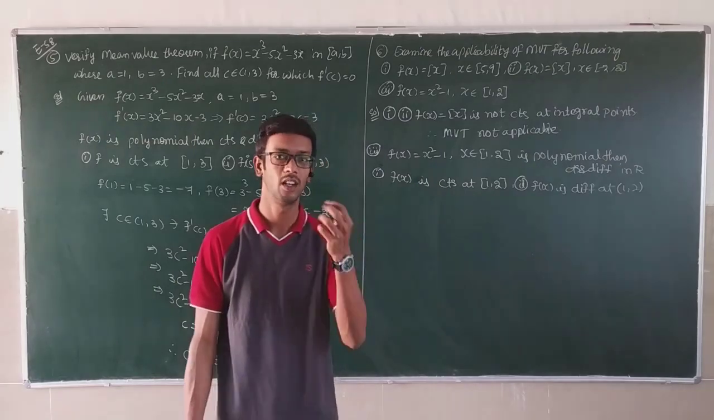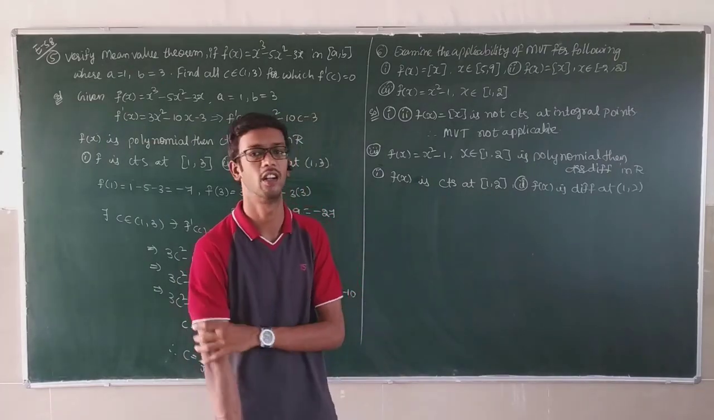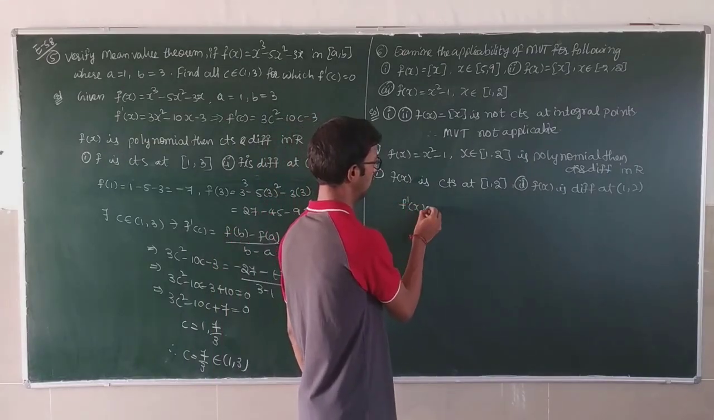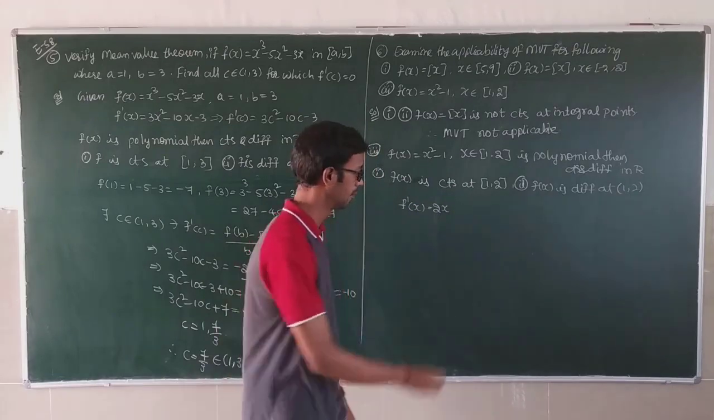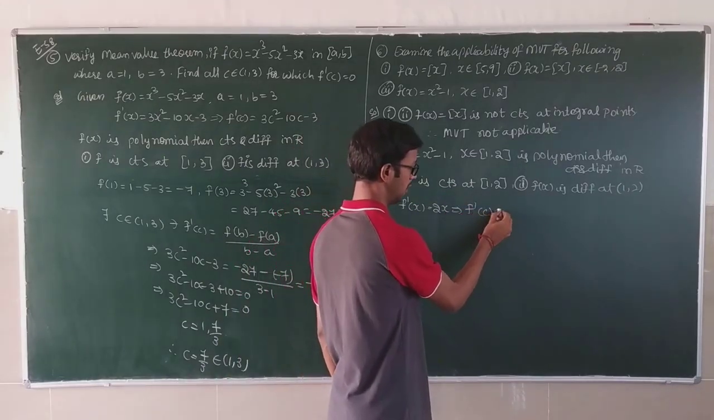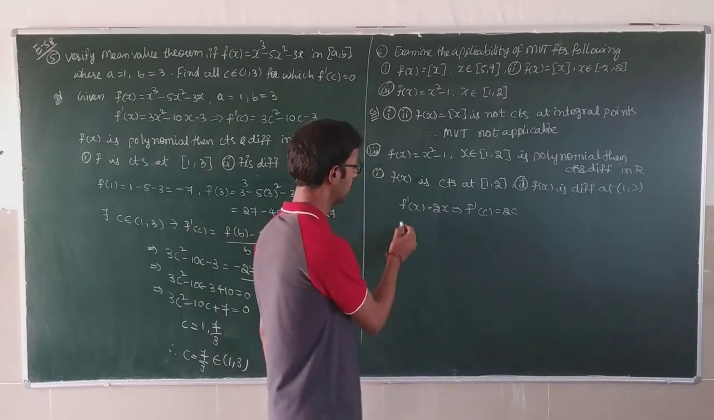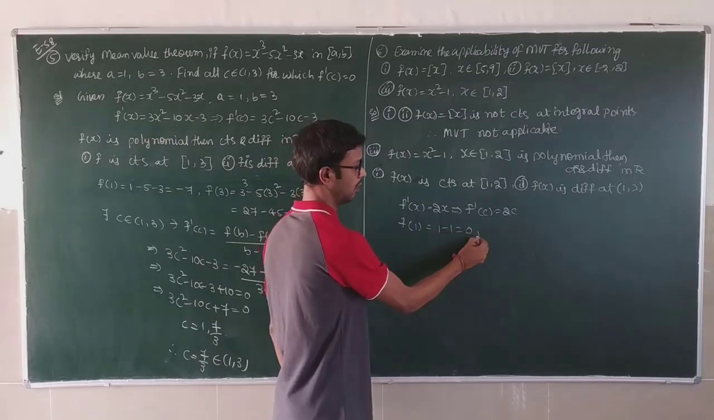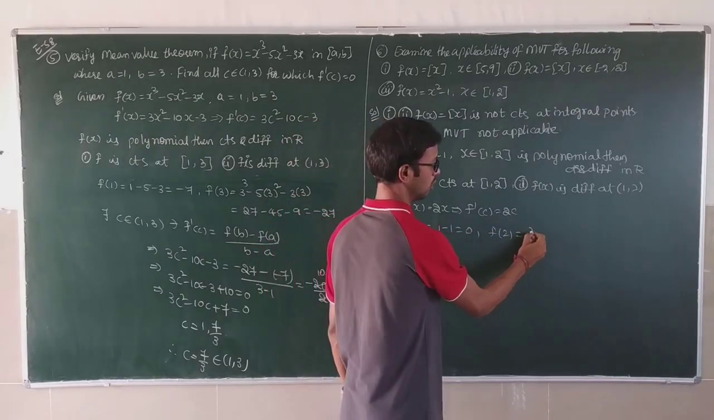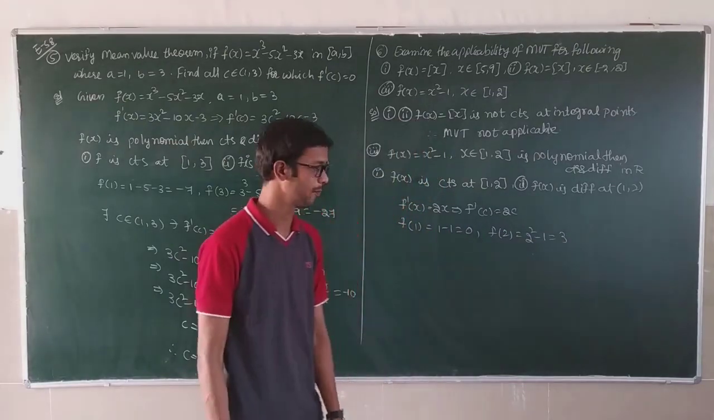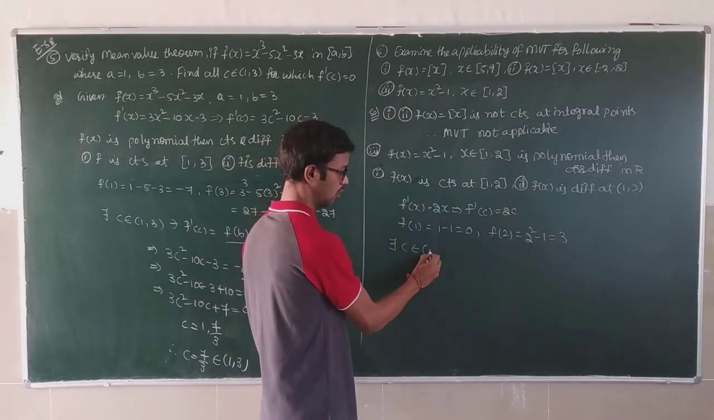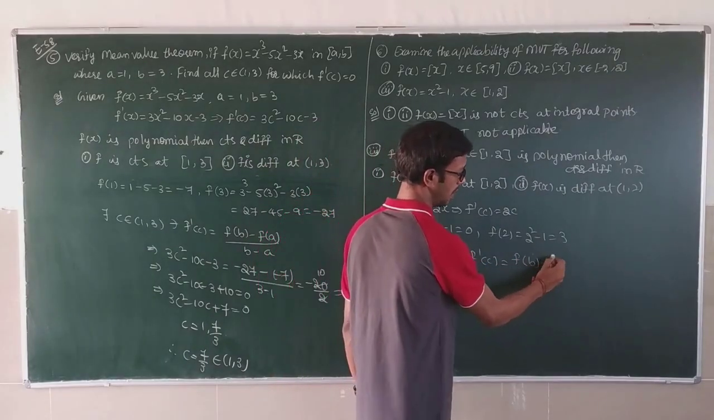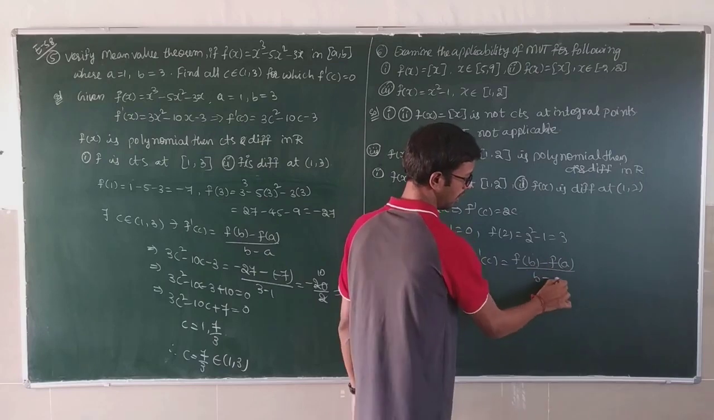Unlike the Rolle's theorem problem, where the third condition was also checked, here there is no need to check the third condition. This is the mean value theorem. So for that purpose, find f dash of x first. 2x you will get. This implies f dash of c is equal to 2c. f of 1 is 0. f of 2 is 2 squared minus 1, which is 3. There exists C belonging to the open interval (1, 2) such that f dash of C is equal to f of b minus f of a by b minus a.